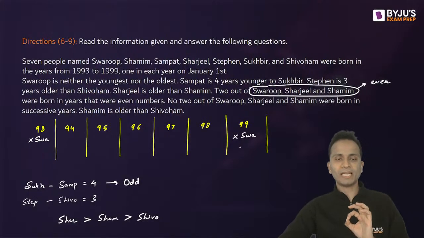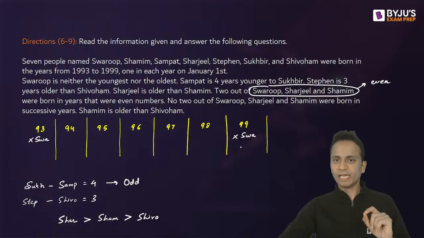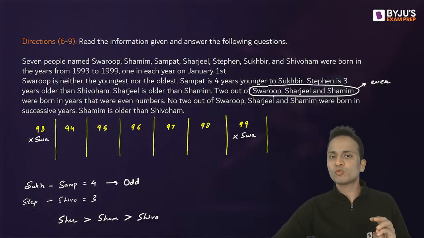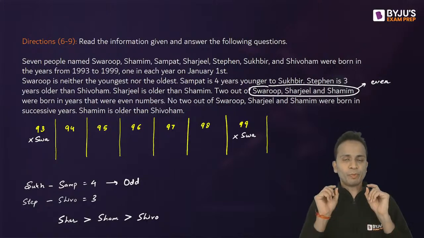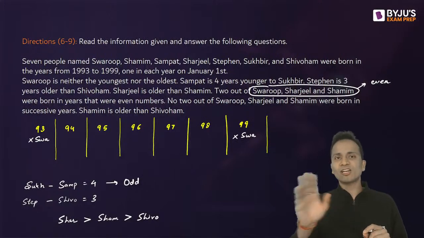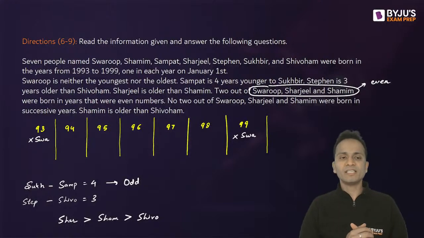Am I clear? I'll repeat. 2 out of Swaroop, Sharjil and Shamim are born in even years, because of which 2 even years are gone and only 1 even year is left. So Sukhbir and Sampath cannot be born in even years. They will be born in odd years.